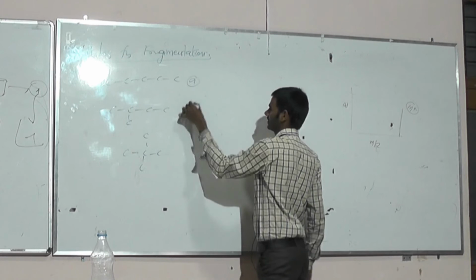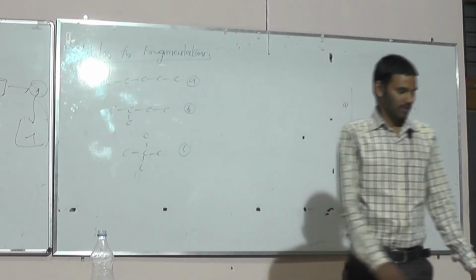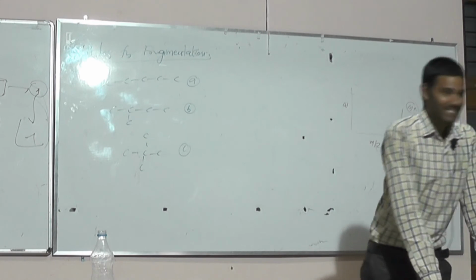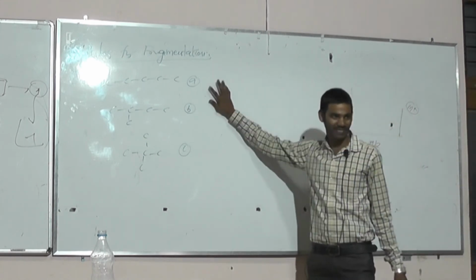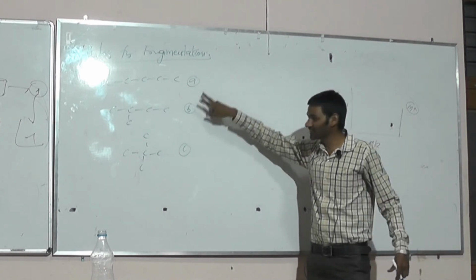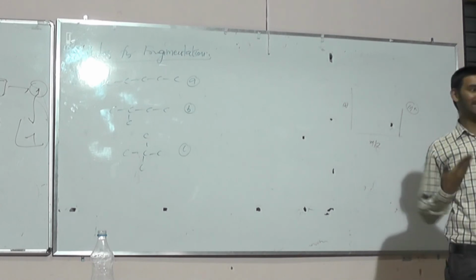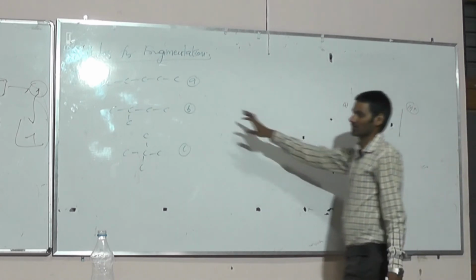This is 1, this is 2, and this is 3. What is the first rule? The height or intensity of the molecular ion peak is high for a straight chain compound, but the relative height of the molecular ion peak decreases as the branching of the structure increases.